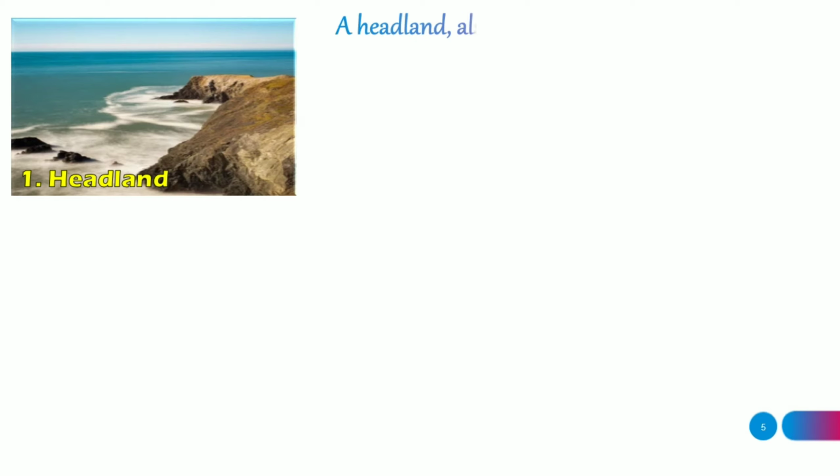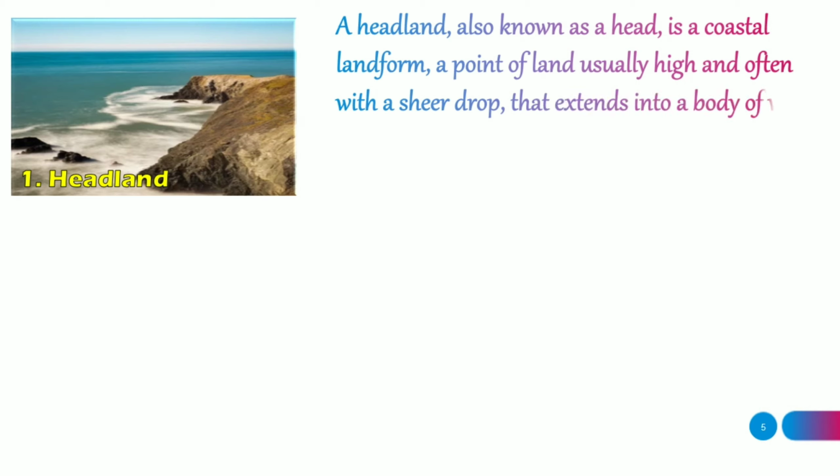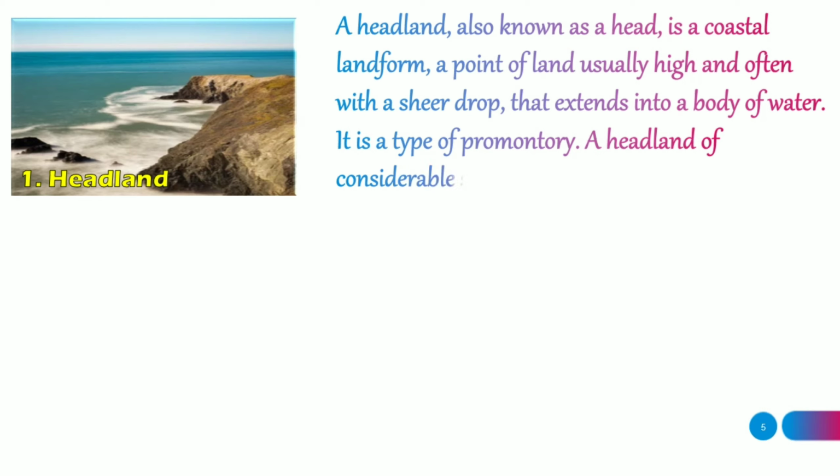Headland. A headland, also known as a head, is a coastal landform, a point of land usually high and often with a sheer drop that extends into a body of water. It is a type of promontory. A headland of considerable size often is called a cape.